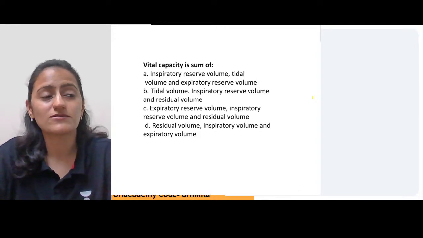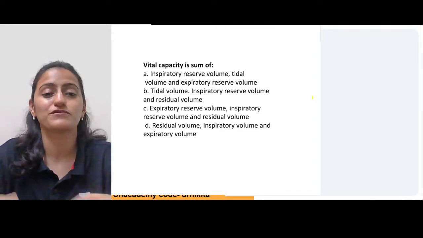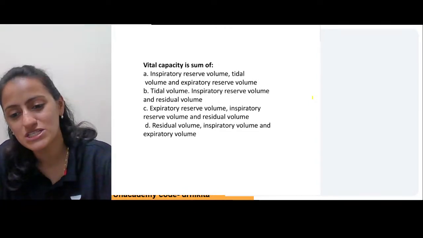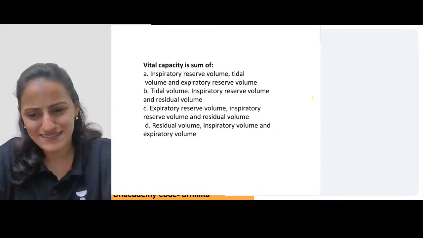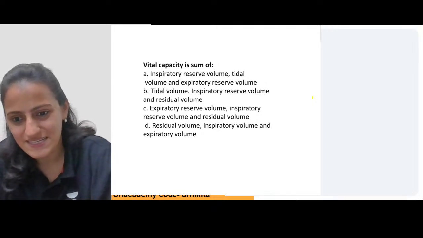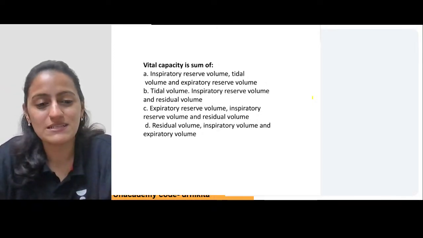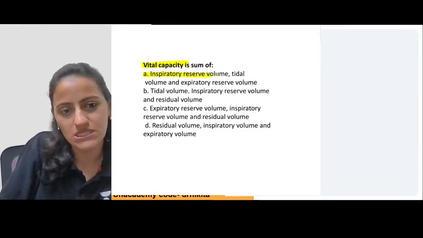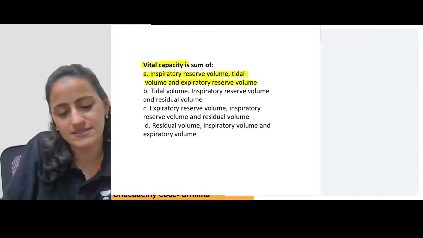Right, so we are going to talk about spirometry today, the measurement of the lung volumes and the lung capacities, what can be measured, what cannot be measured. So who's getting this right? Great, Swati, Kamran, Dr. Mini, absolutely right. The answer here basically is option A. Okay, the answer is A.